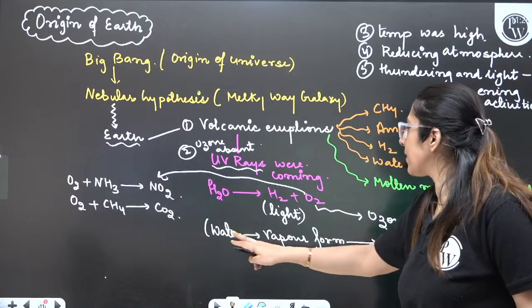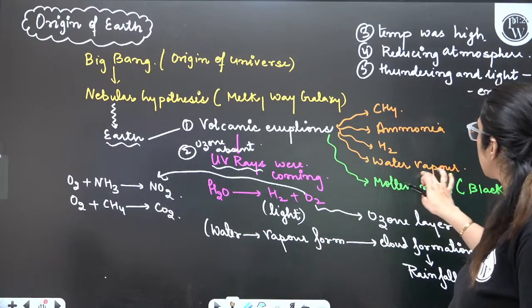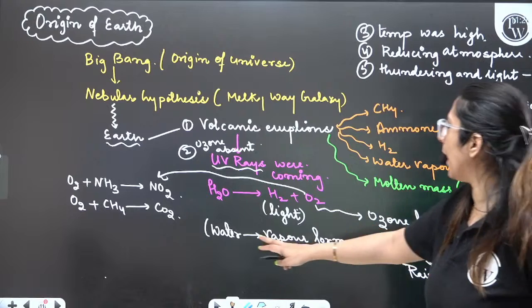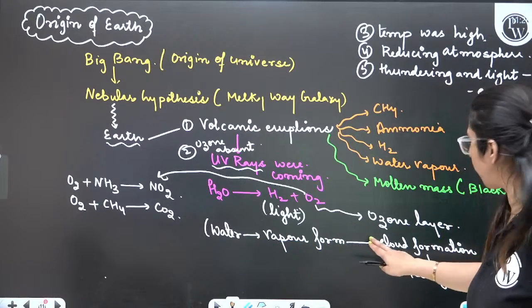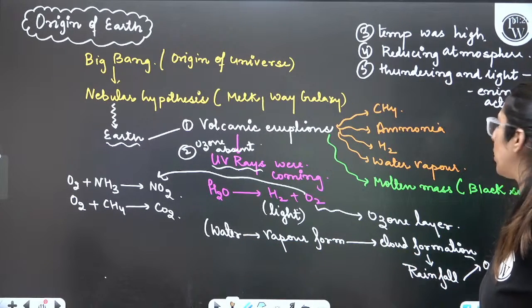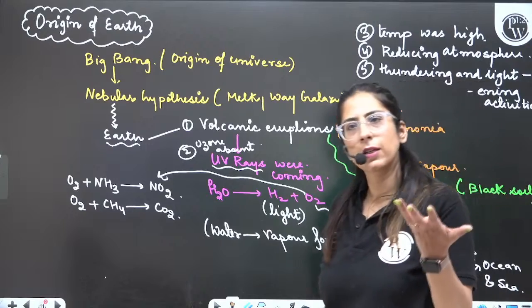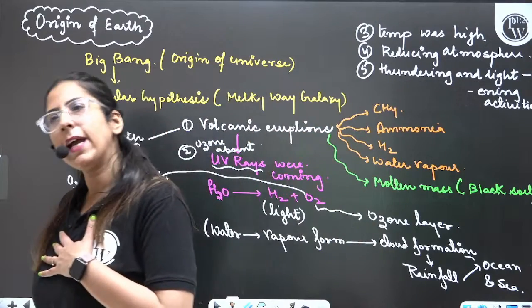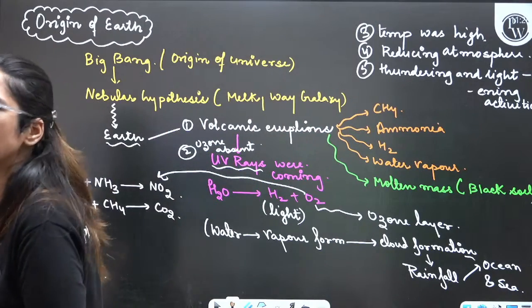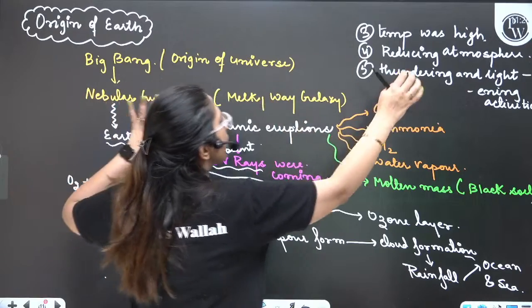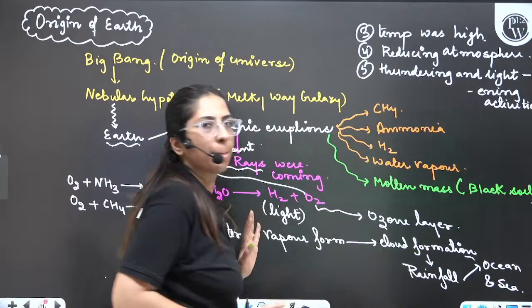Now next thing is water. Whatever water was present in the vapor form formed the clouds, rainfall occurred, and today we have the oceans and other things. Yes, good. Lightning also occurred. So what other things were there? Temperature was really very high.